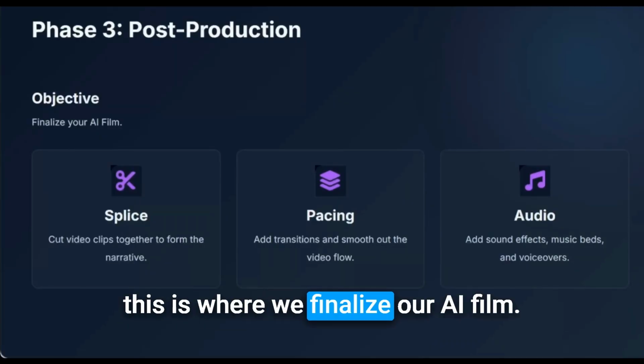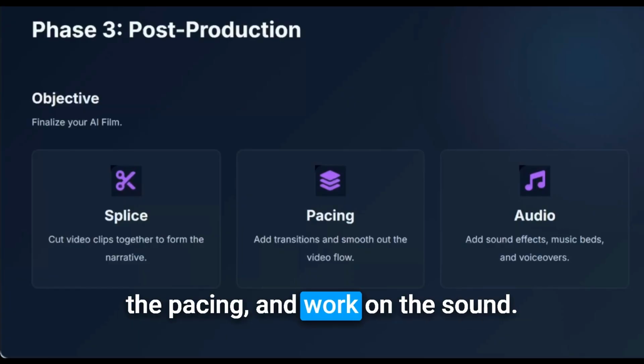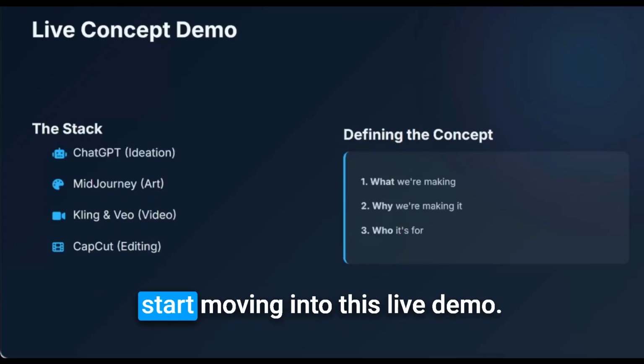This is where we finalize our AI film. We cut the video clips together, adjust the pacing, and work on the sound design. All right, if you're ready, drop some comments in the chat, and we're going to start moving into this live demo.